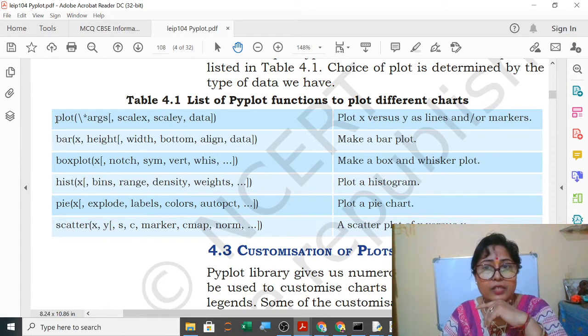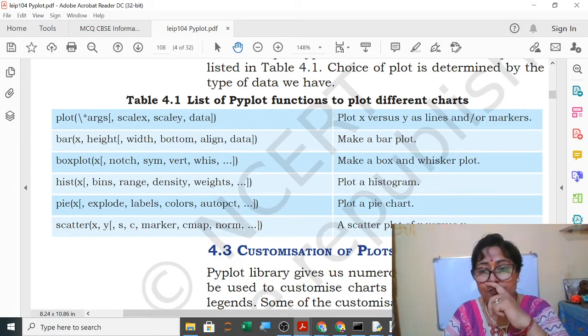Now here I will use plot to plot x versus y as lines. Bar I will use to make a bar plot. Box plot I will use to make a box and whisker plot. Hist I will use to plot a histogram. Pie I will use to plot a pie chart. Scatter I will use for a scatter plot of x versus y.